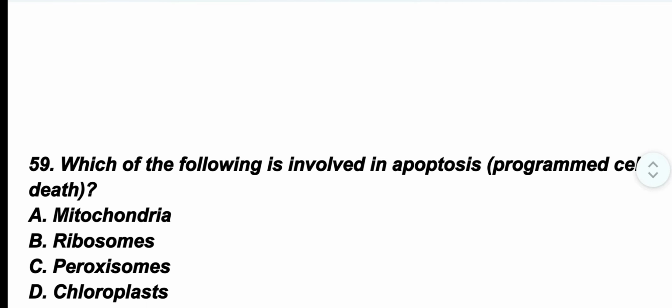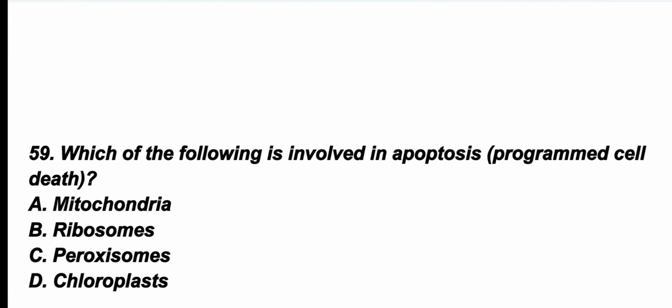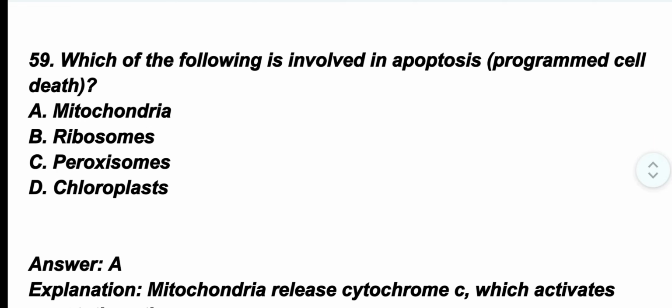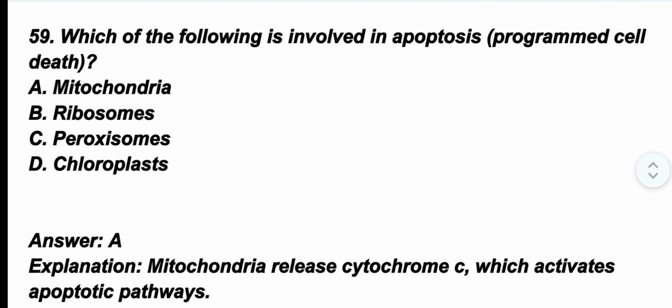Question number 59. Which of the following is involved in apoptosis, that is programmed cell death? The correct option is option A. Mitochondria. Mitochondria release cytochrome C, which activates the apoptotic pathway.